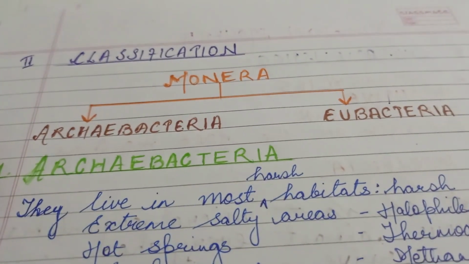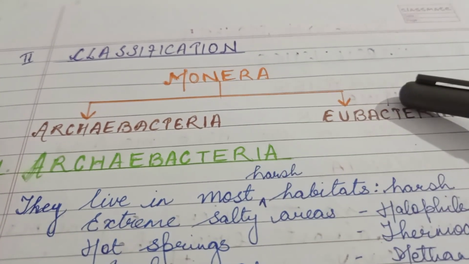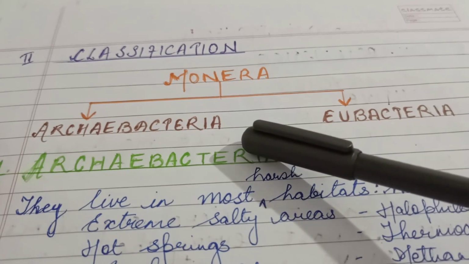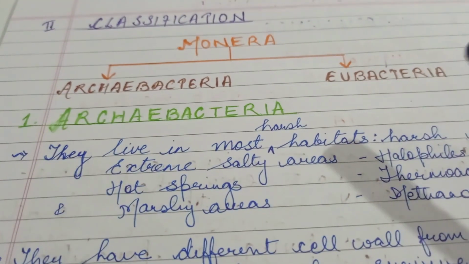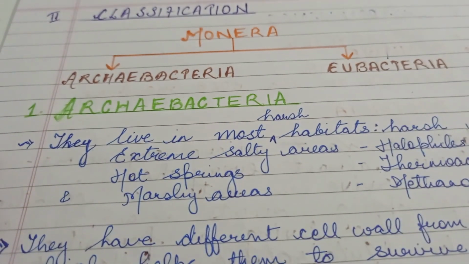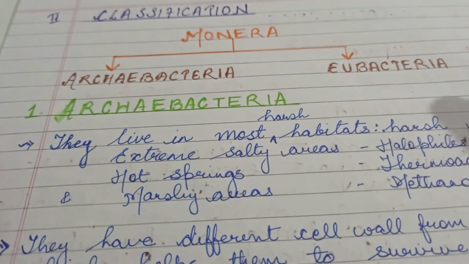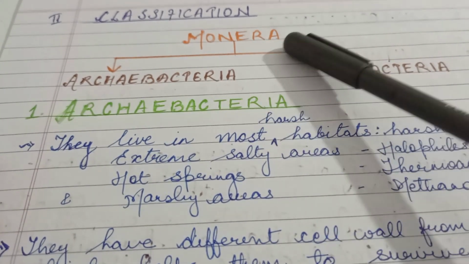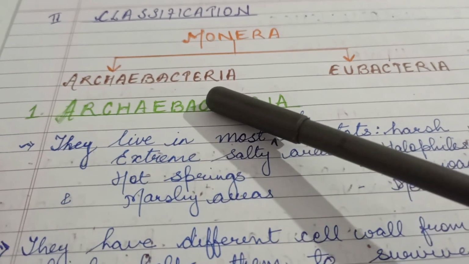Kingdom Monera is classified into two groups, Archaebacteria and Eubacteria. You have to study Archaebacteria, their characteristics, then Eubacteria, their characteristics. Now Archaebacteria. Archaebacteria are very simple and primitive type of bacteria. So these simple and primitive bacteria have been grouped into a different group in Kingdom Monera, which is called Archaebacteria.